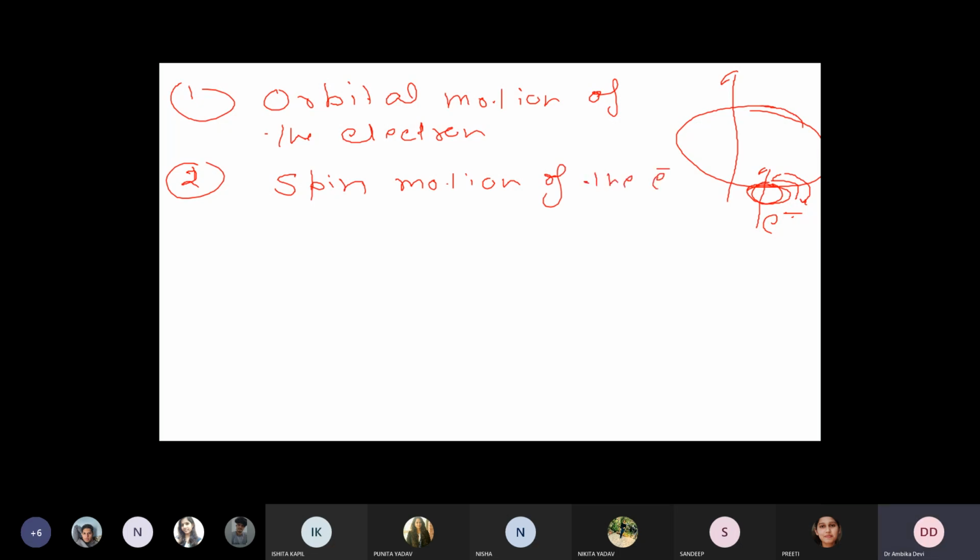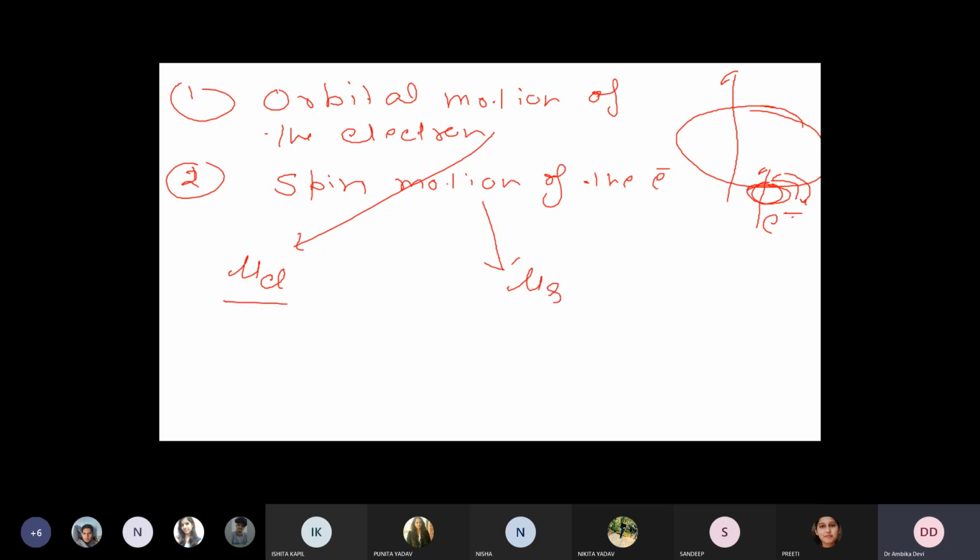Due to the orbital motion of the electron, orbital magnetic moment is generated, which is known as mu L, right. And due to the spin motion of the electron, spin magnetic moment is generated, right.